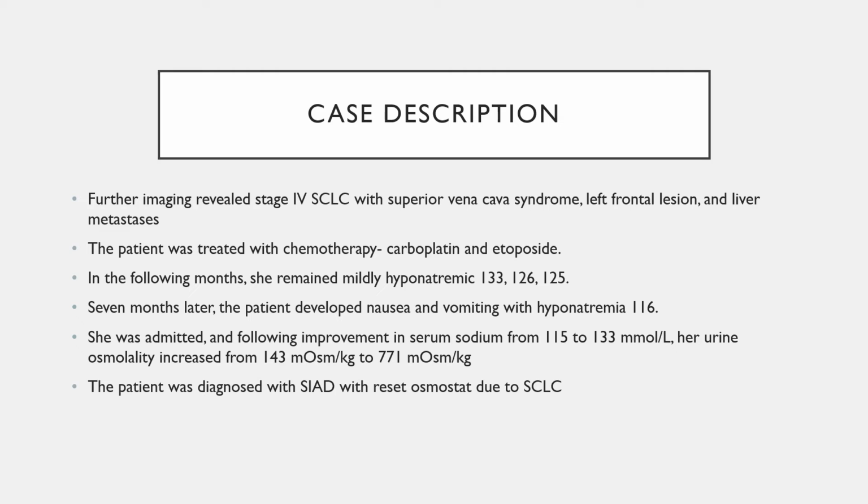In the following months, she remained mildly hyponatremic to 133, 126, 125. Several months later, the patient developed nausea and vomiting with hyponatremia to 116. She was admitted, and following improvement in serum sodium from 115 to 133, her urine osmolality increased from 143 to 771. The patient was diagnosed with SIAD with reset osmostat due to small cell lung cancer.